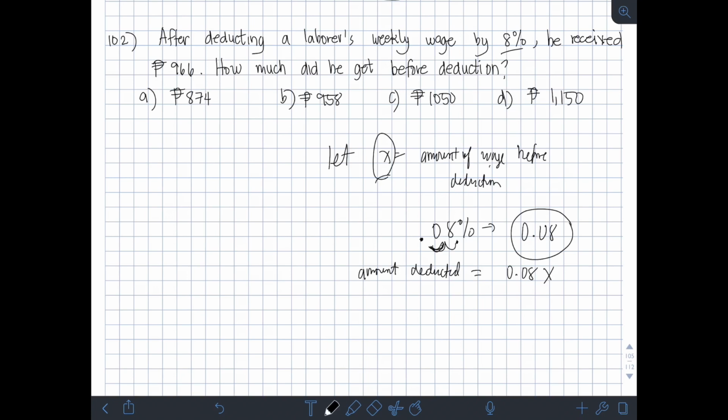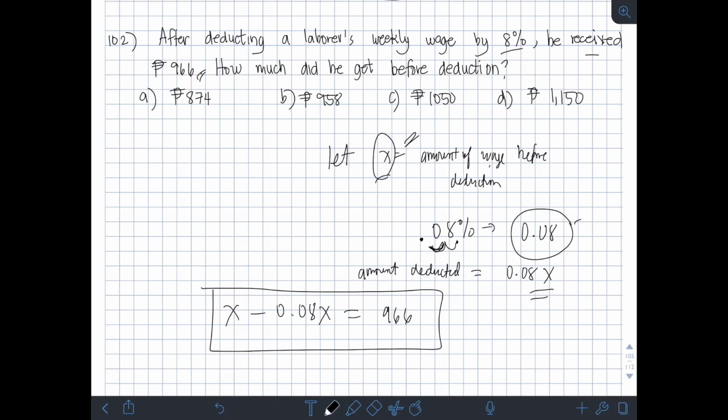So, ngayon, bubuo tayo ng equation base doon sa sinabi na he received daw ng 966. So, di ba para makuha yung pinaka-final amount na marireceive, yung deducted price na which is 966, isusubtract natin yung initial amount na x doon sa dineduct na halaga, which is itong nakuha natin, 0.08x. Now, i-equate natin sa given value, 966. So, ngayon, nakabuo tayo ng equation. So, linear equation lang siya, right? So, solve lang natin using algebra.